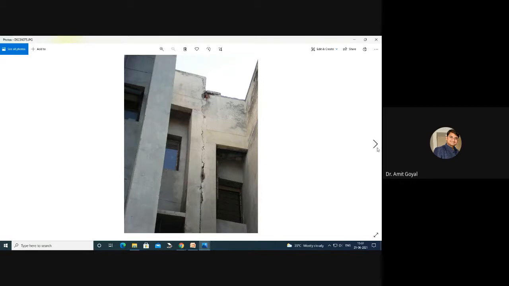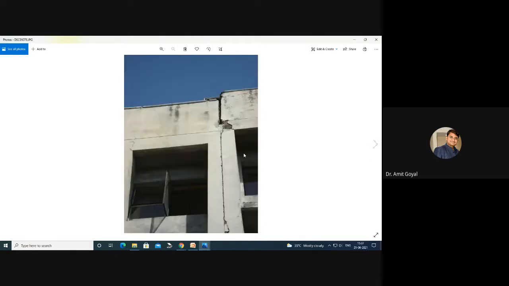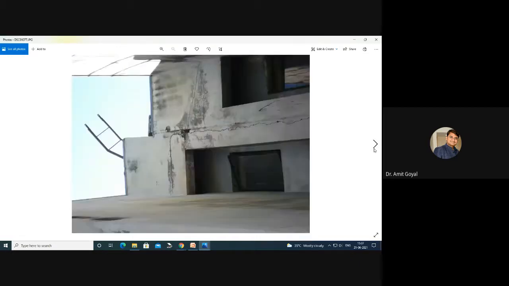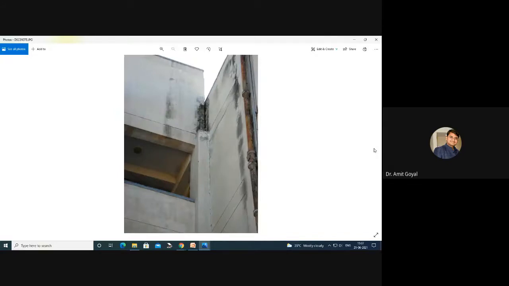So the crack was so wide that a person standing over here can be seen from the other part of this building, right? So that was the separation joint. This is the separation joint provided in the building. The building was constructed in a very good condition, and all the earthquake resistant features were adopted. And it was very nice to see all the earthquake resistant features in that building.